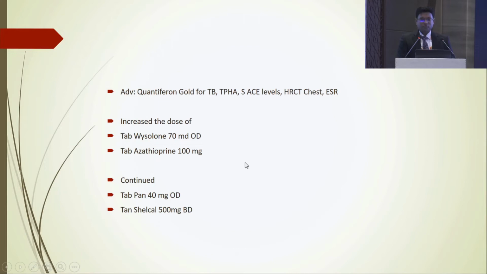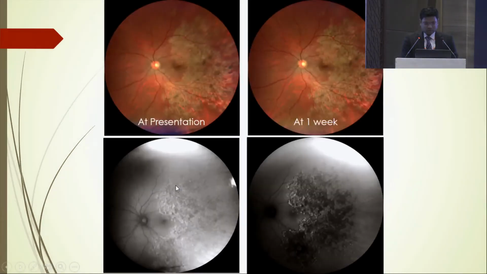In addition to the pre-existing investigations, we advised him Quantiferon Gold, TPHA, ACE level, HRCT and ESR, and we increased the dose to 70 mg Wysolone and increased the dose of azathioprine. Since he was weighing around 65-70 kg, the ideal dose of azathioprine was somewhere around 150. This was at presentation and this was at first week. You can see that the margins of active choroiditis lesions are more compact now, and on autofluorescence the margins of previously active lesions are turning hypoautofluorescent, which means they are healing.